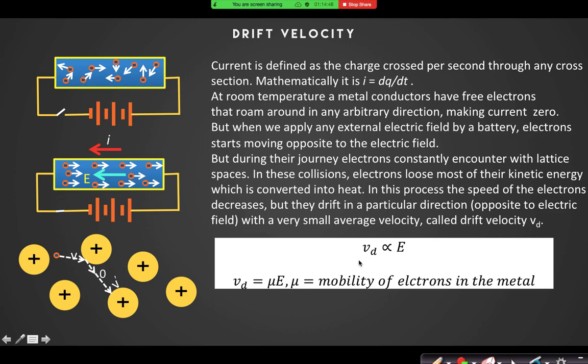For that, can we say that Vd is proportional to the electric field? Yes, for obvious reasons: as you increase the electric field, the drift will also increase. So the constant of proportionality here is known as the mobility of electrons in the metal. Mu is the mobility of electrons. That is a constant that depends on the structure of the metal. Which metal are you using, copper or aluminium or steel? So that depends on the property of the material.